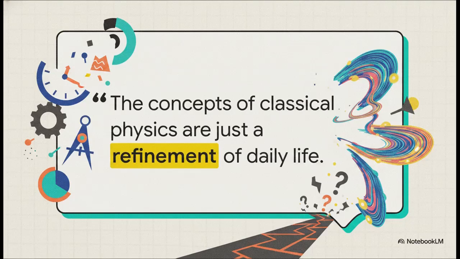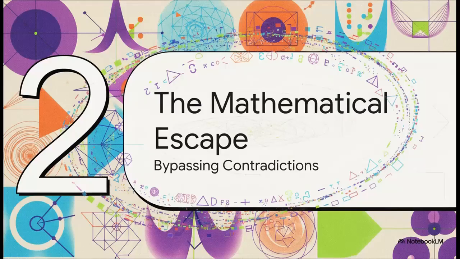Heisenberg totally realized this profound trap. He pointed out that the concepts of classical physics are really just a refinement of our daily lives. They're essential for science, sure, but they don't fit nature exactly. We're sort of trapped. We have to use our everyday classical language to talk about our experiments, but that language inevitably leads to massive contradictions when we apply it to the subatomic world. So how on earth did physicists get out of this trap? Well, that brings us to our next phase, the escape to the mathematical world.